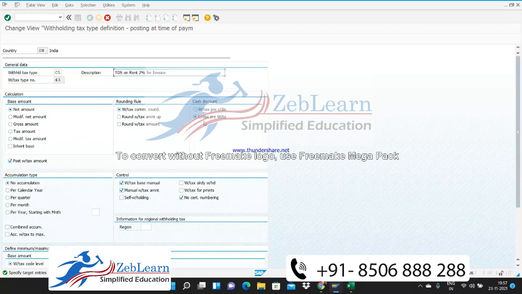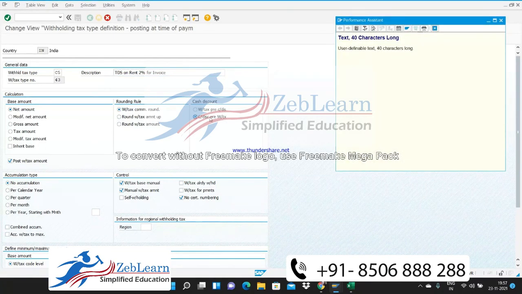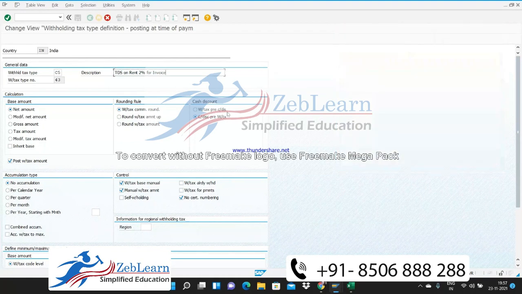Cash discount. Okay, so cash discount per withholding tax. In case you are paying it to the vendor, at that time the cash discount will be applicable or not applicable. Based on this, you are going to select this. So cash discount will not be applicable. What is this option saying? Okay, this is only defined text.